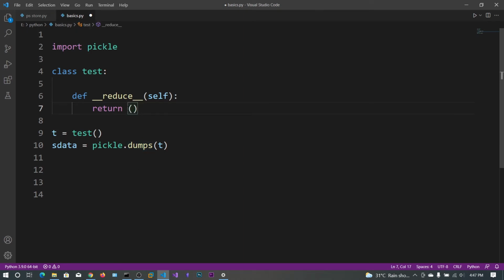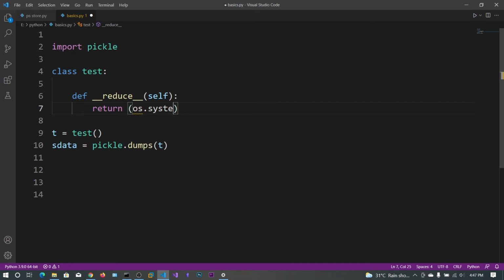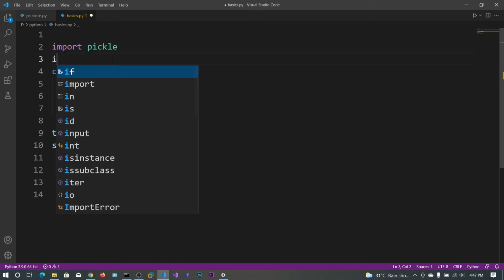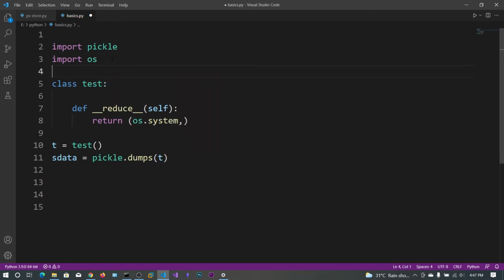The first one is the function name. Let's say os.system, comma. We also need to import os. And the second one is the arguments, let's say calculator.exe.